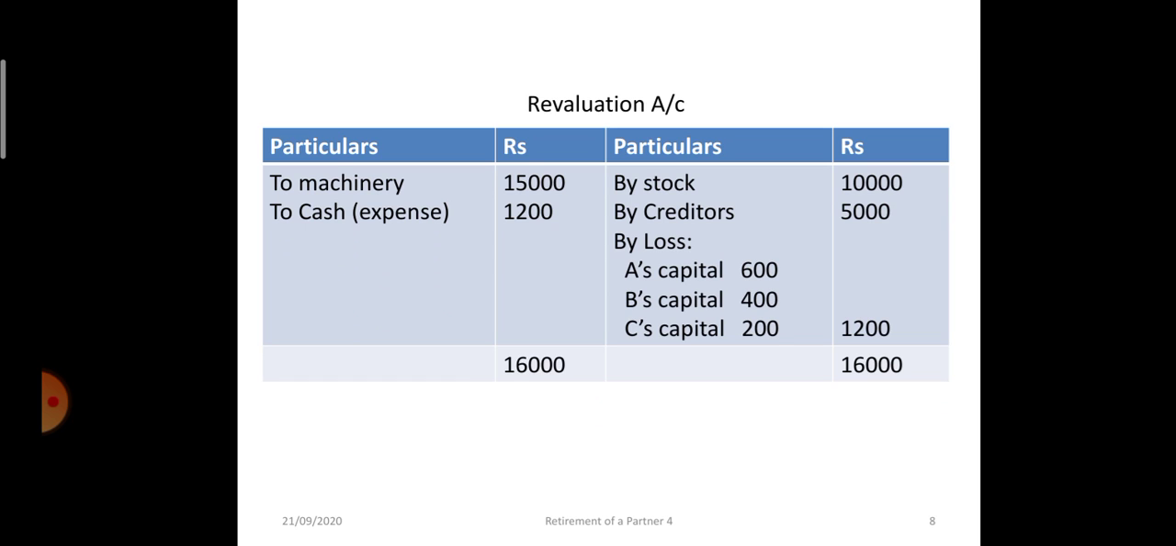Okay, machine's value was depreciated by 15,000, so to machinery 15,000, cash expense to cash 1200 rupees. Stock and creditors were gains. Stock increased by 10,000 and creditors liability decreased by 5,000. So there is a loss of 1200 rupees which is transferred to A, B and C in the ratio of 3:2:1, old ratio. Okay.